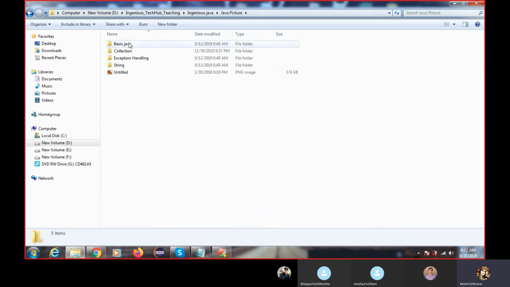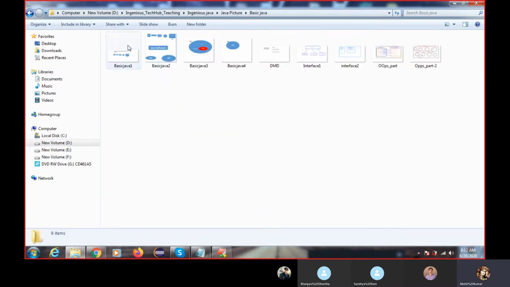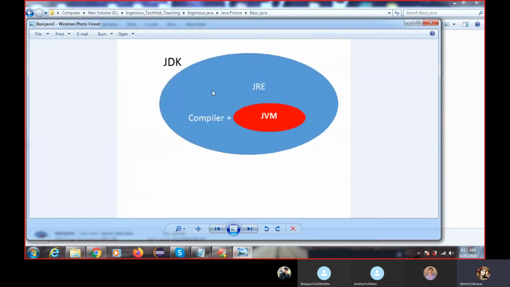Let's see what is inside this software. This is the JDK, I'll tell you how to install it. When you install this JDK, the Java folder is there. Inside this JDK, we have three pieces of software: one is the compiler, one is the JRE, and one is the JVM.